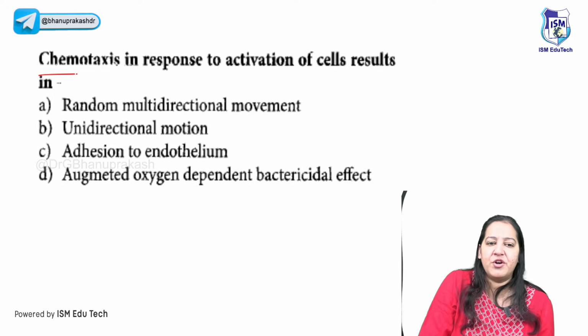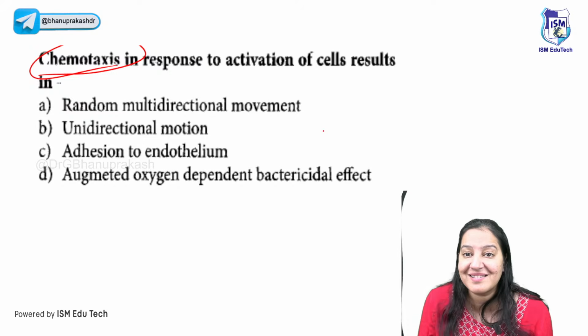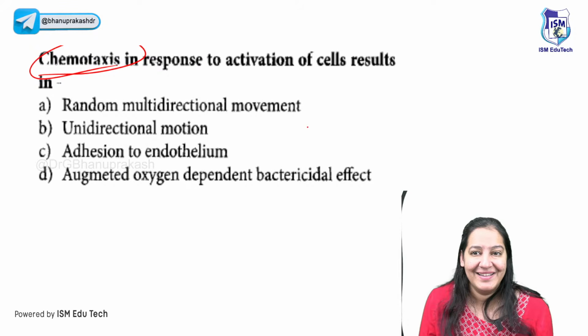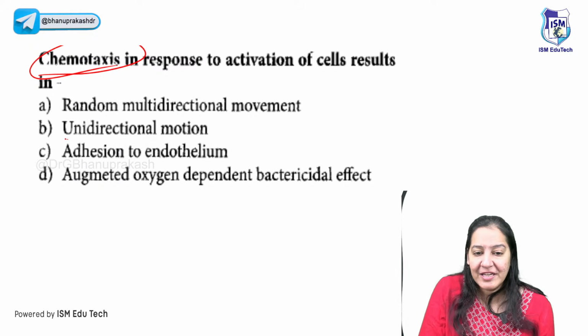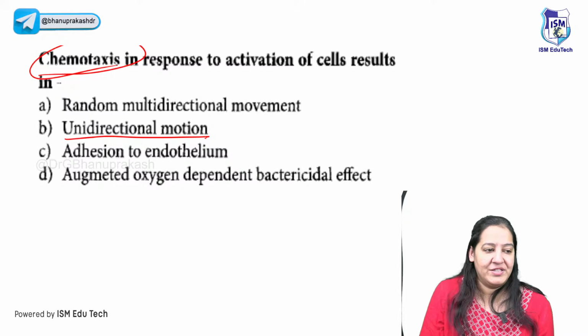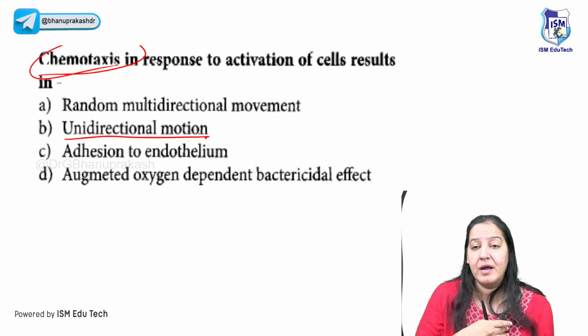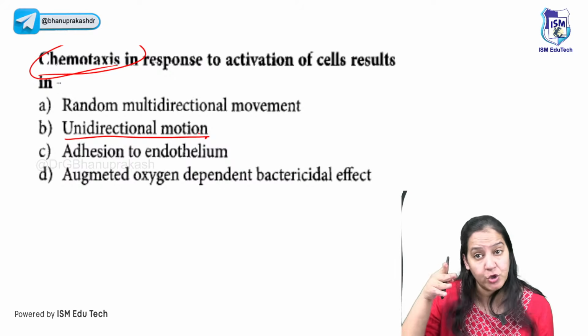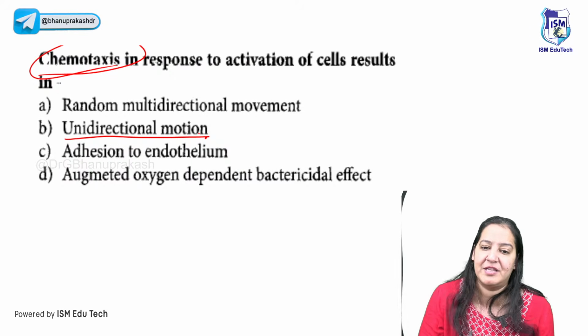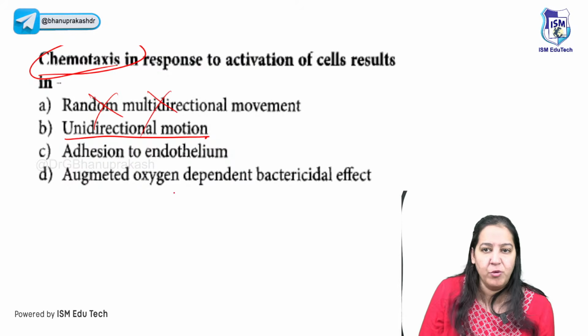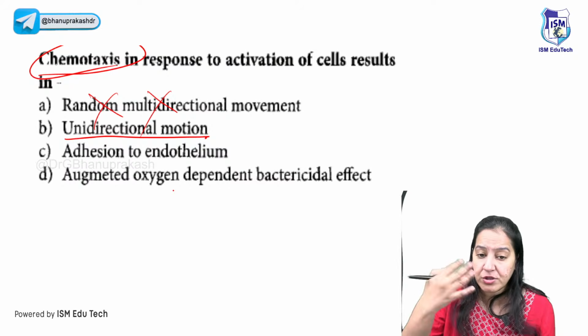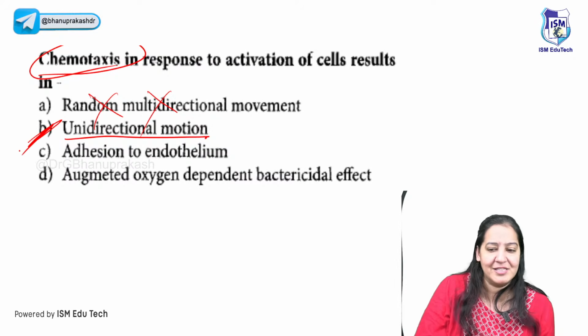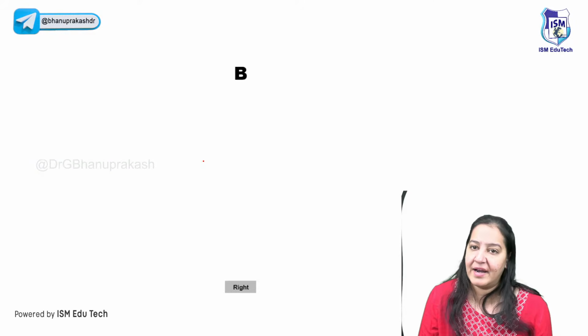Can you tell me the definition of chemotaxis? Can you read the 4 options? I told you. So chemotaxis is a unidirectional movement. The WBC will move in one direction towards the bacteria because of the chemical secreted by the bacteria. It's not random multidirectional movement. It's unidirectional because of the chemical. So the correct answer here is B.